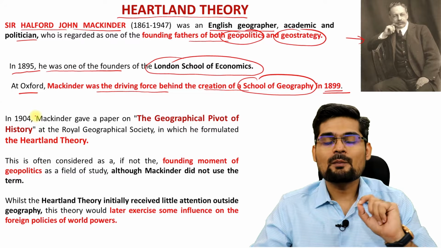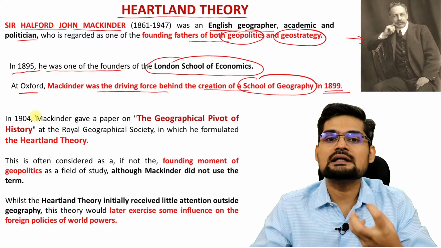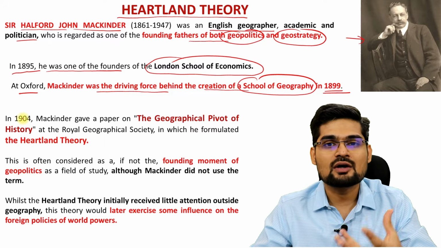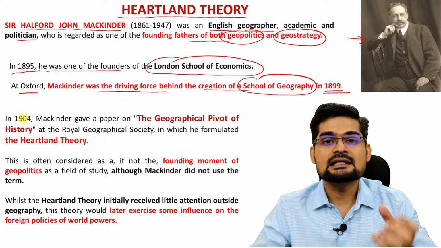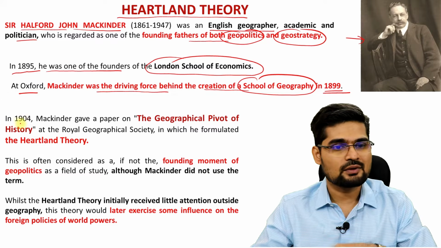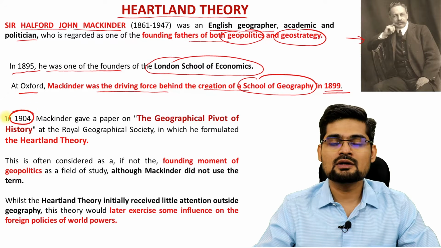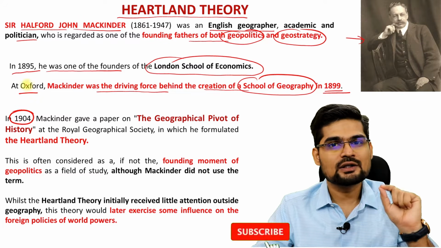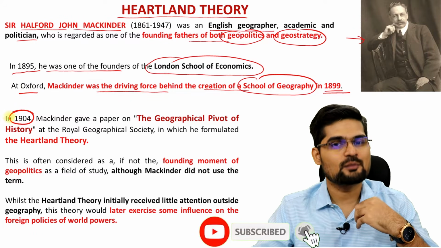Right? So, Mackinder's role is very important in terms of creation of geography departments, geographical knowledge, studies and research in the United Kingdom.